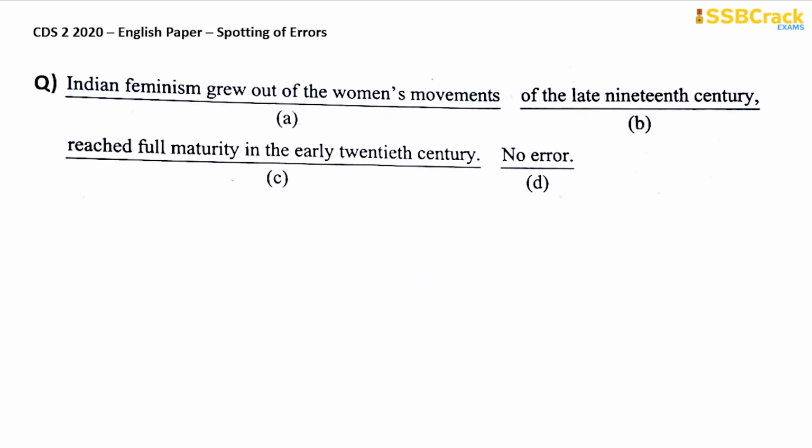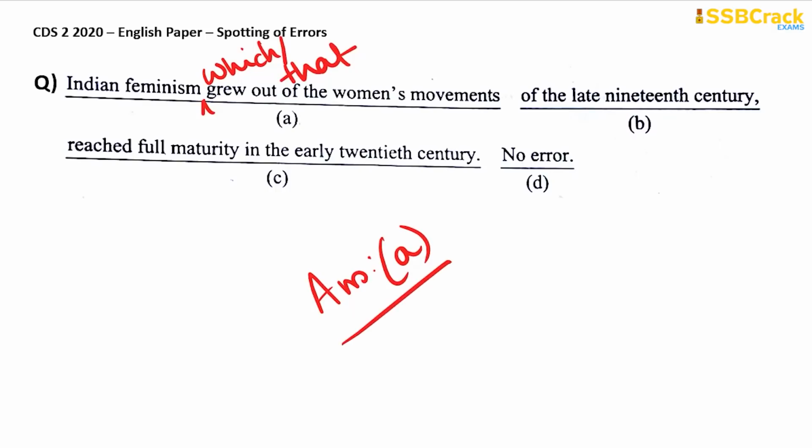The next question is: Indian feminism grew out of the women's movements of the late 19th century, reached full maturity in the early 20th century. It is wrong. The structure of the sentence is wrong. It should be Indian feminism which or that grew out of the women's movements of the late 19th century, reached full maturity in the early 20th century. Basically, this is a clause where you need to use the relative pronoun which or that before the verb grew out, right? So, the error is with part A of the sentence and your answer is option A here.